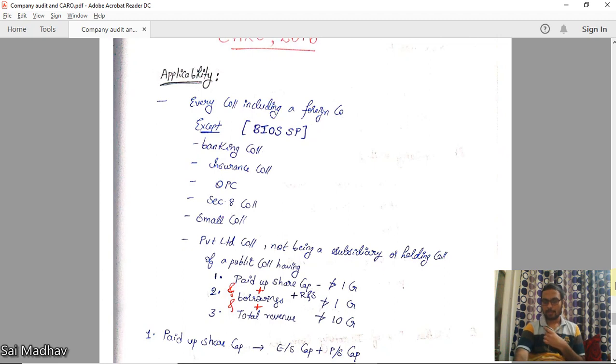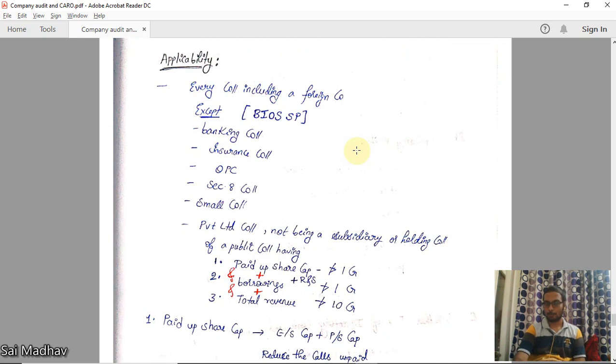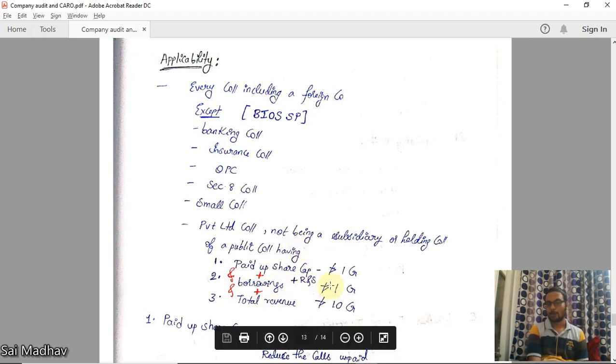Applicability. It is applicable to every company, including a foreign company, except for these companies, CARO is not applicable. What are those companies? Banking company, insurance company, OPC, one-person company, Section 8 company, small company, private limited company which is not a subsidiary or holding of public company, having paid up share capital plus reserves and surplus not more than 1 crore, borrowings not more than 1 crore, total revenue not more than 10 crores.